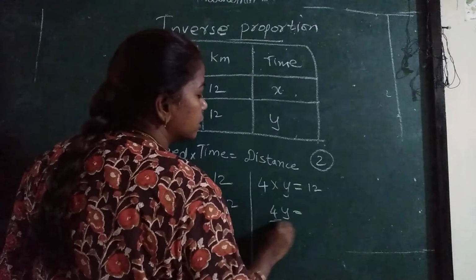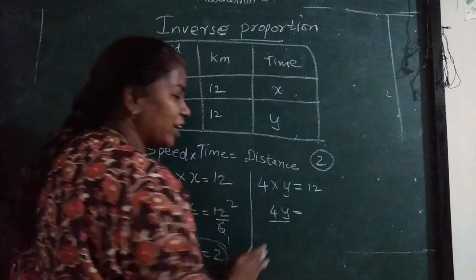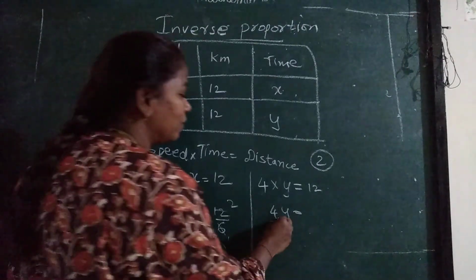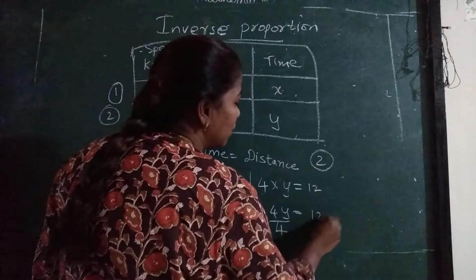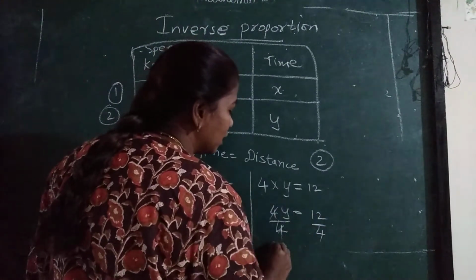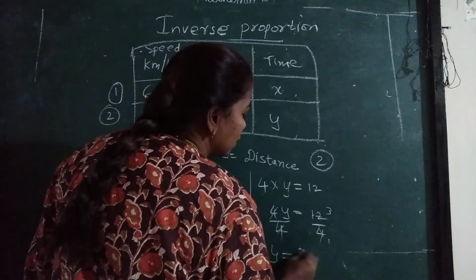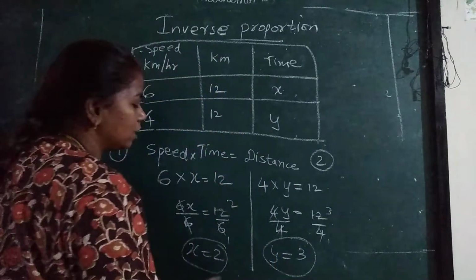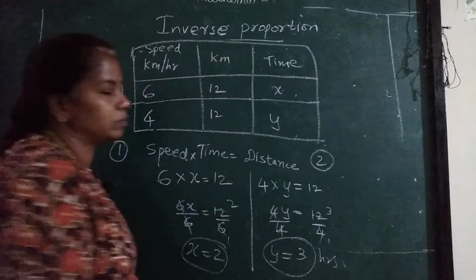Here it is multiplication, so what will I do? We have to find y, so you cannot leave the coefficient, you have to divide by it. 4y is equal to 12, so y is equal to 12 upon 4. 4, 4 cancel. 4 ones are 4, 4 threes are 12. So y is 3. So she will take 3 hours to reach. Got it?